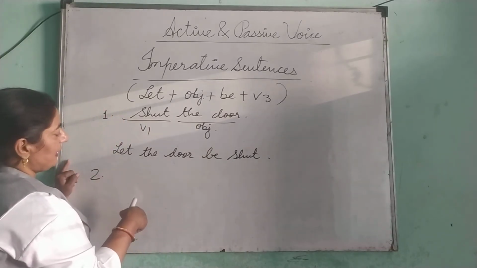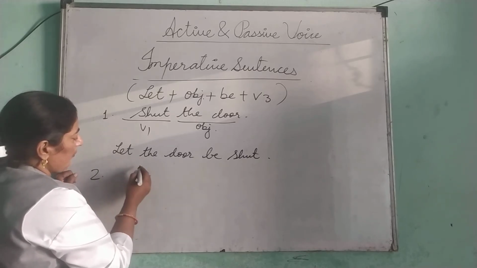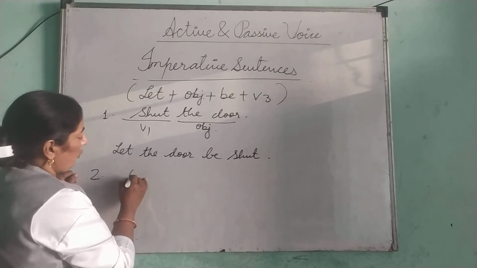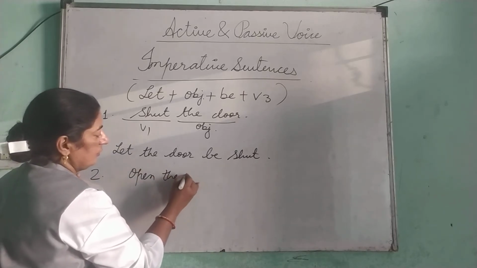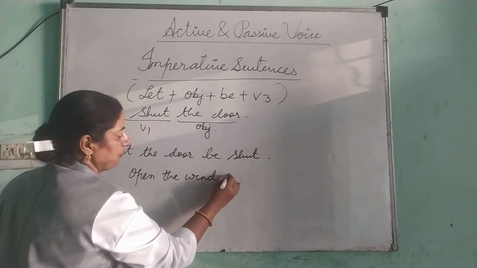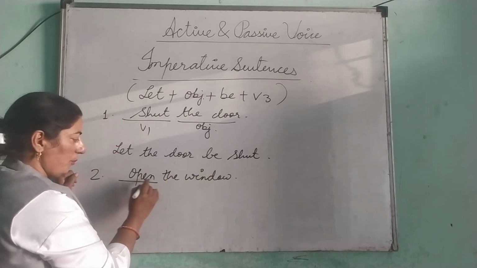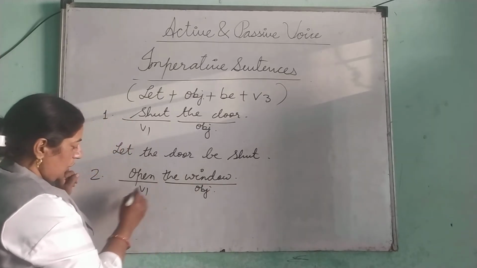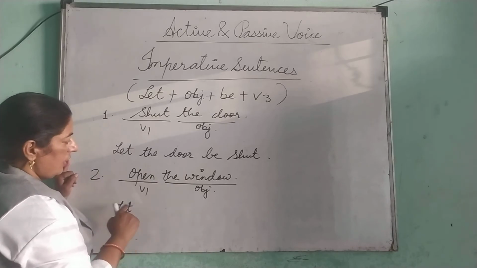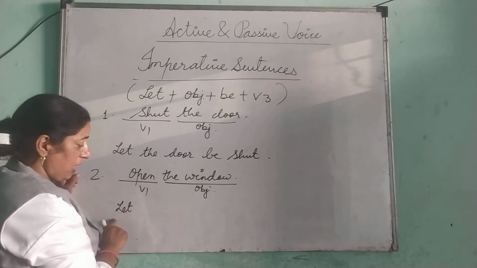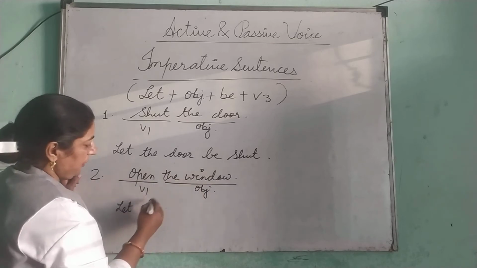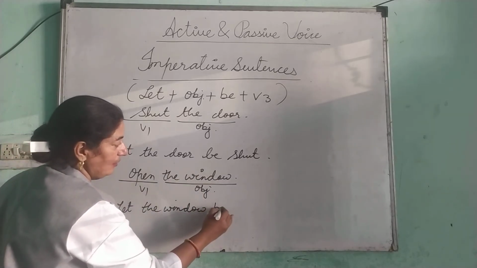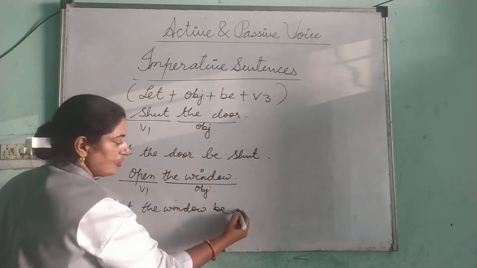Right? Now the second one is: open the window. Again, open is V1 and the window is an object. So put the words in the formula. Let the window be opened.